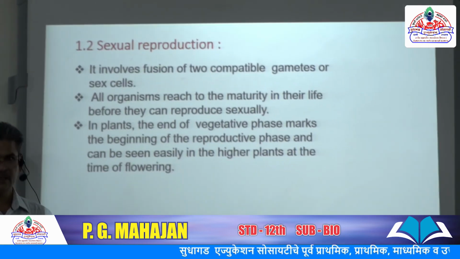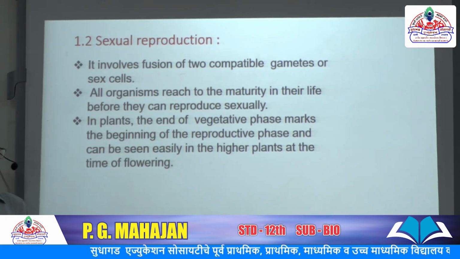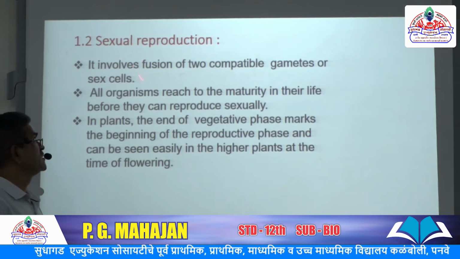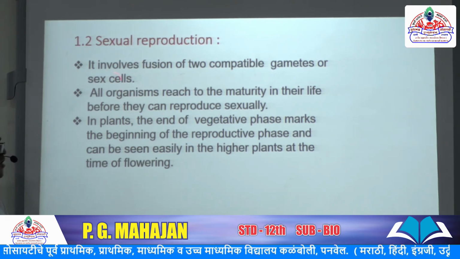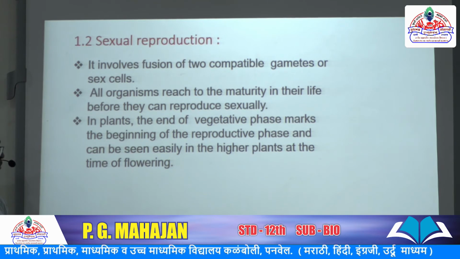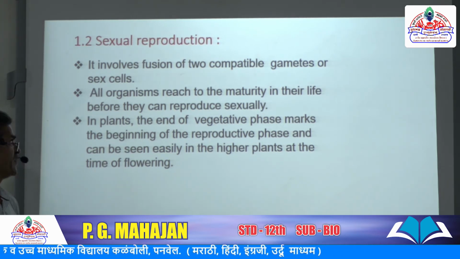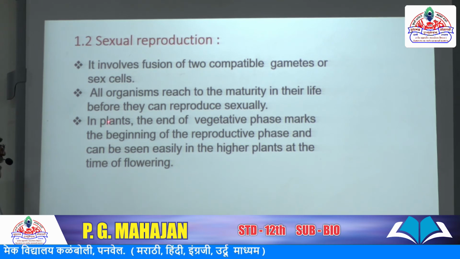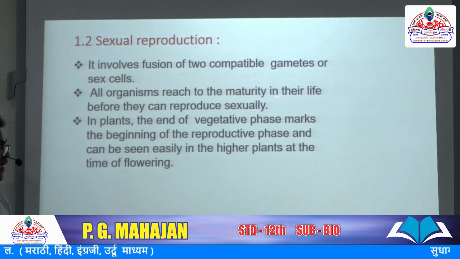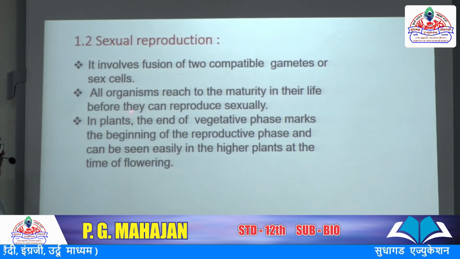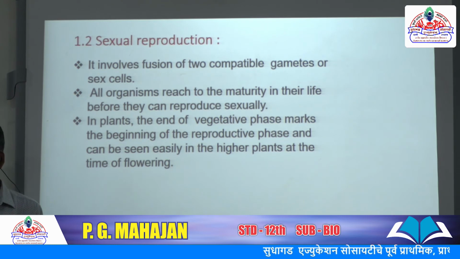The sexual reproduction involves the fusion of two compatible gametes or sex cells. The compatible gametes are mostly male gametes and female gametes, and all organisms reach maturity in their life before they can reproduce sexually.